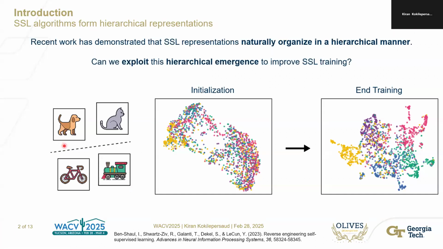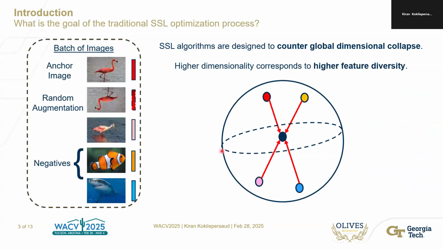So the basic premise of this work is that recent work has demonstrated that SSL representations naturally organize in a hierarchical manner. You can see at the beginning of training, all the embeddings of all the images are sort of randomly dispersed. But as training goes through different epochs, by the end of training, you get the emergence of different structures that are reliably organized into different hierarchical groupings. So the question is, can we exploit this gradual hierarchical emergence to improve the training of self-supervised algorithms?